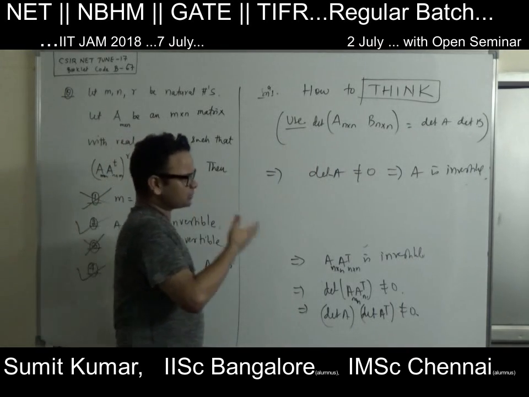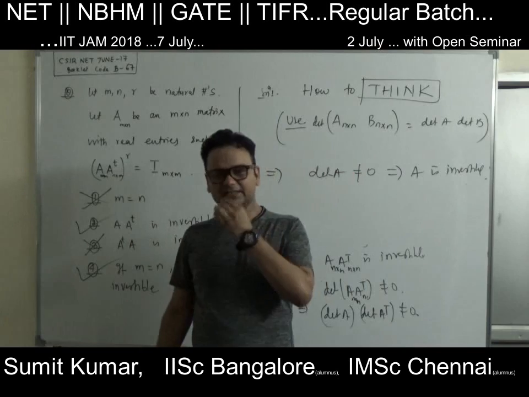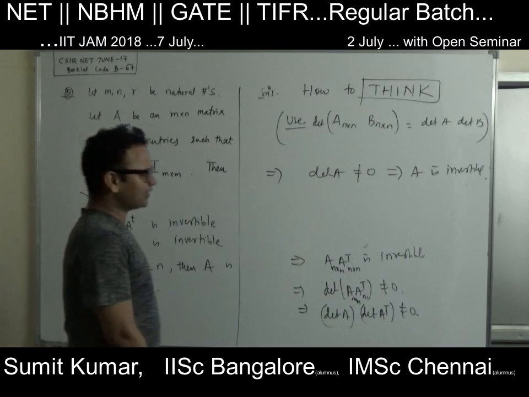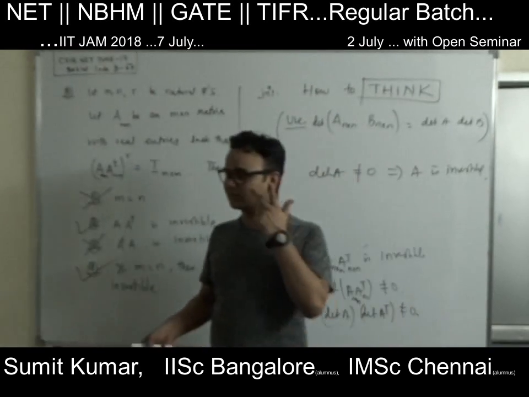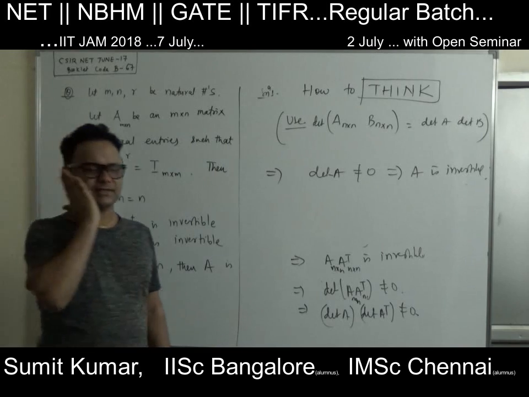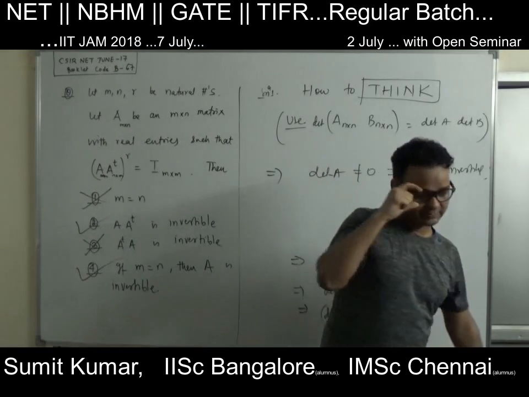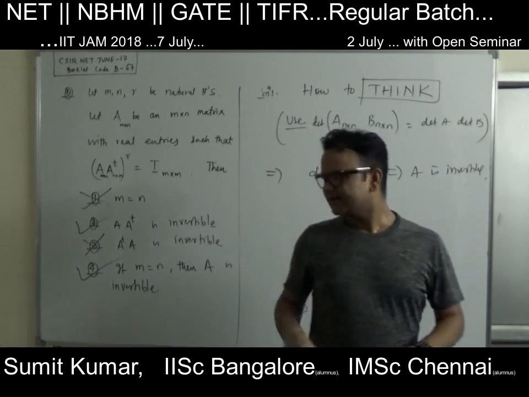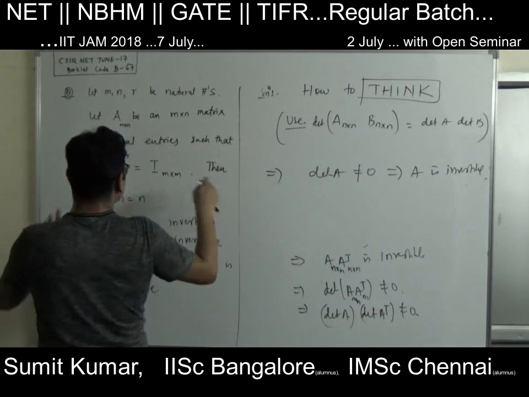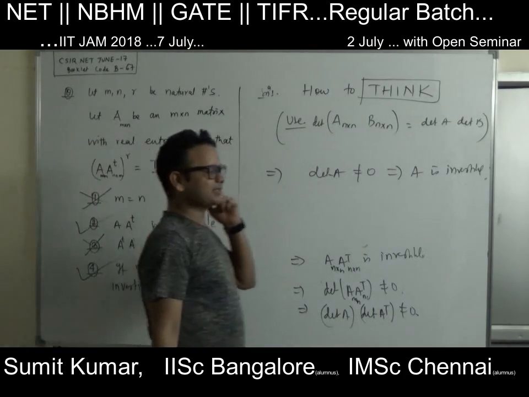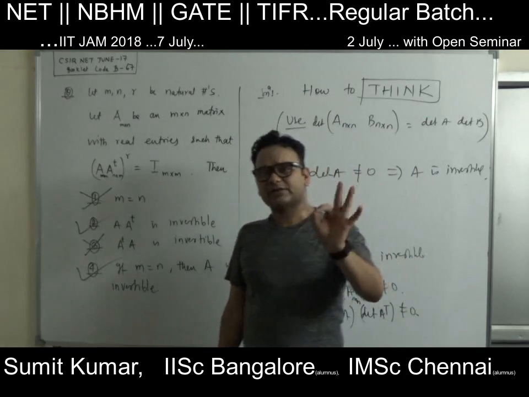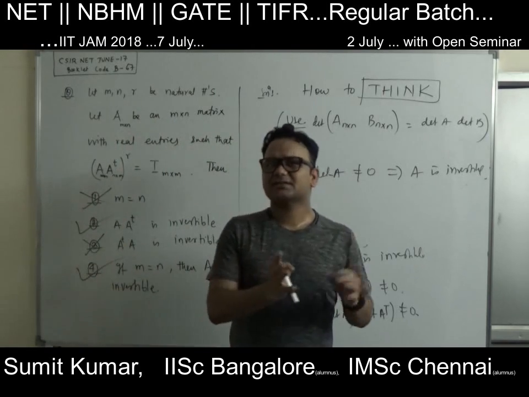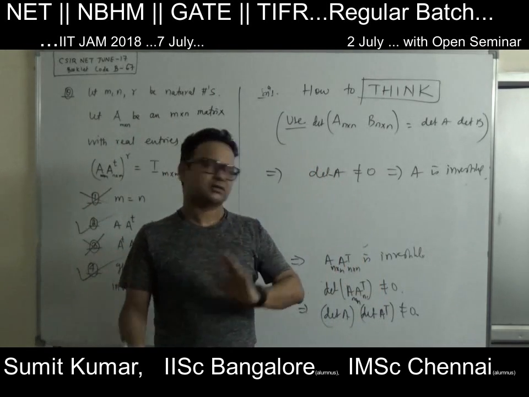So this is the way to approach such kinds of questions. This is not the only approach. There are many approaches to such questions, but this one is one of the easiest. There are other approaches as well, but go through it so that you will feel happy. You will do more mathematics so that you try to understand. I hope you got the idea of what I have done here: how to discard some options using examples, when your intuition says this is not going to be true. I have certain examples and certain basic results, and through those I got the answer.